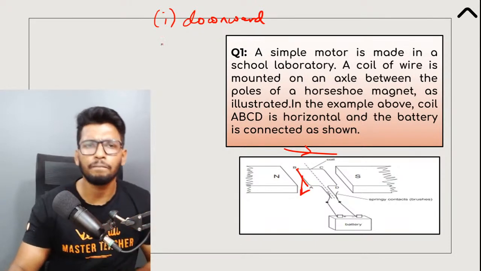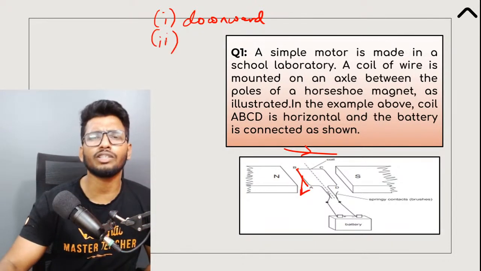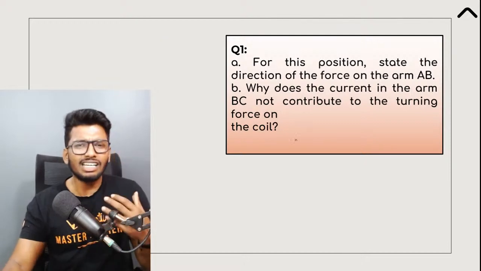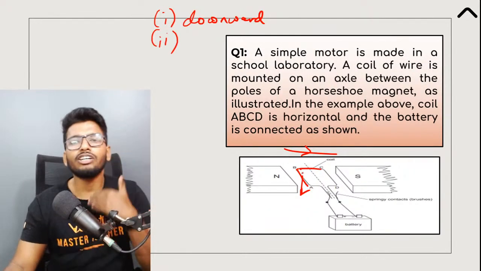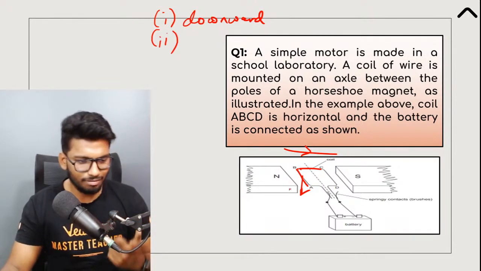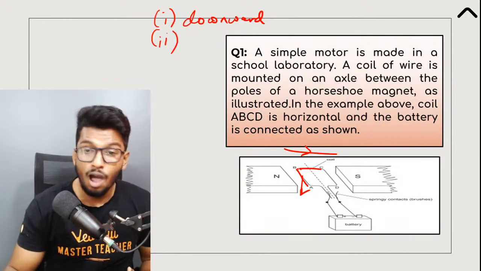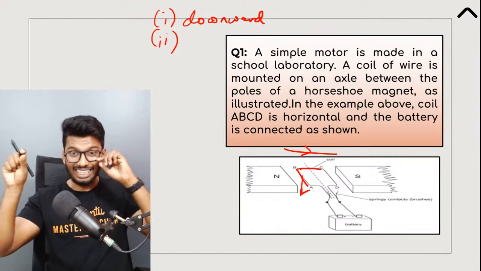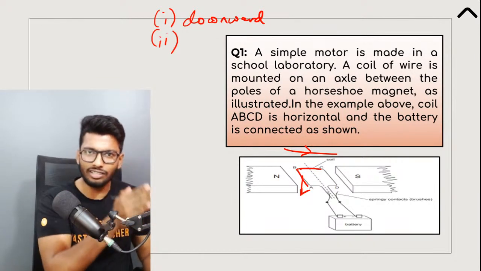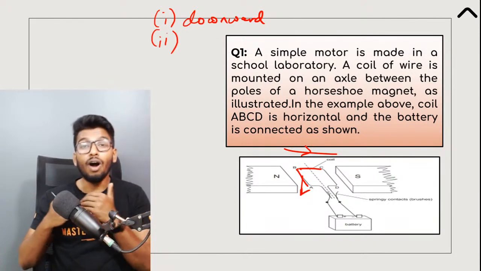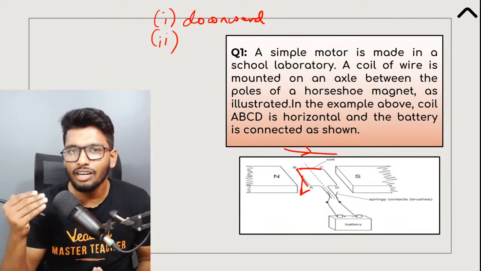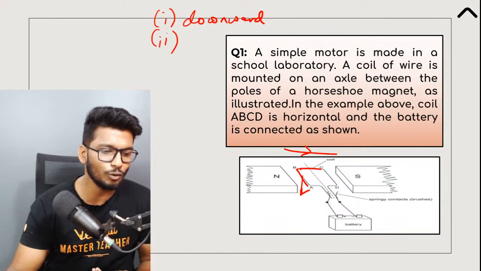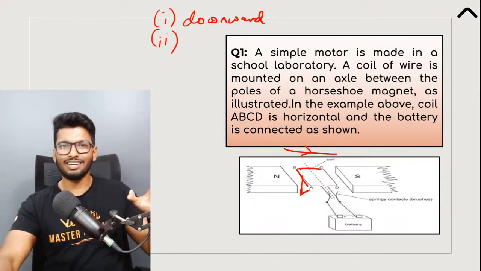Super easy. Done. Now for the second part of the question, which states, why does the arm BC not contribute to the turning effect? How many of you know the answer for this one? We know that AB is going in the downward direction. But what about BC? We know for a fact that BC does not take part in the turning effect. Now the question is, why is that so?